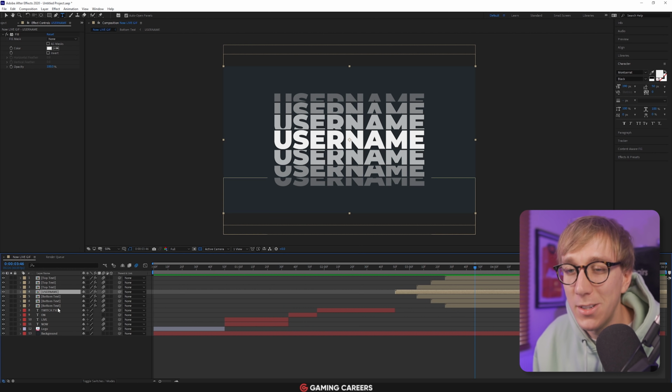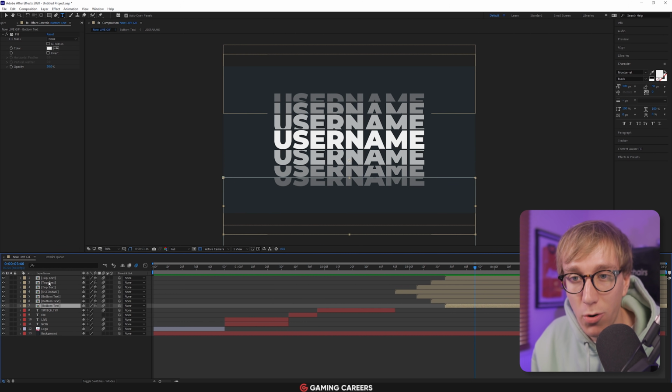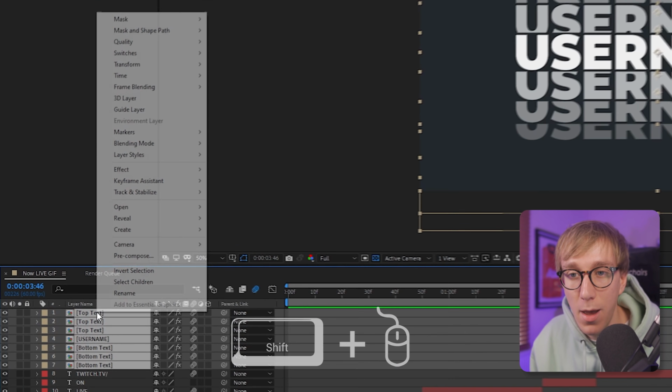Now our composition is starting to look a little bit messy, so I'm just going to grab all of these by clicking the bottom one, shift, and clicking the top one, and pre-compose all of these into a composition.